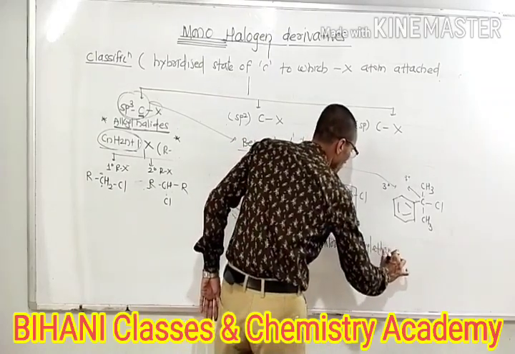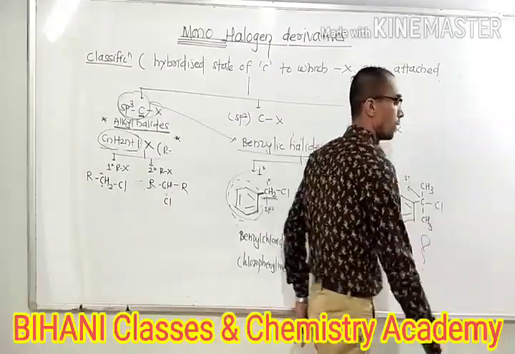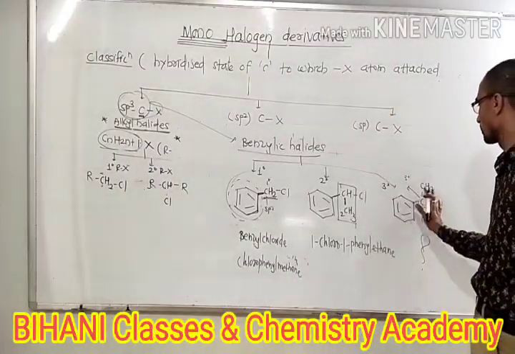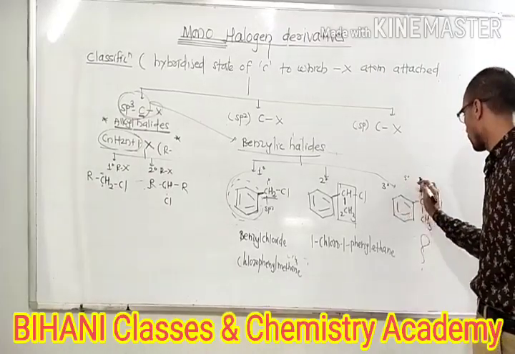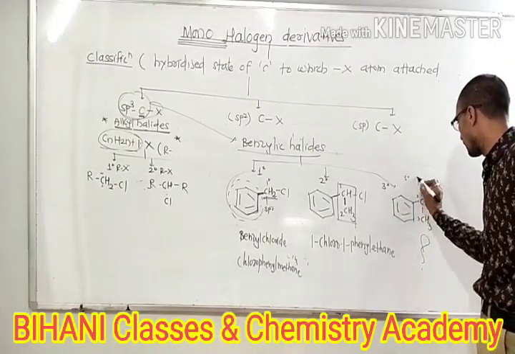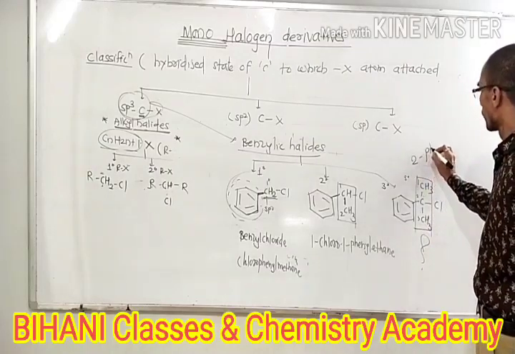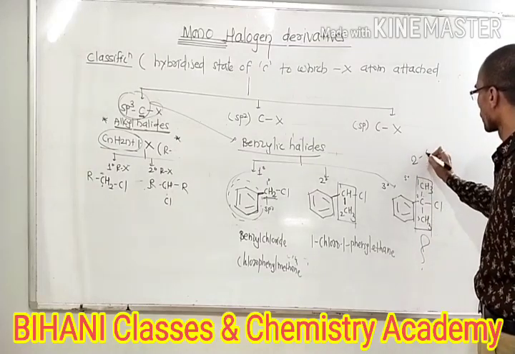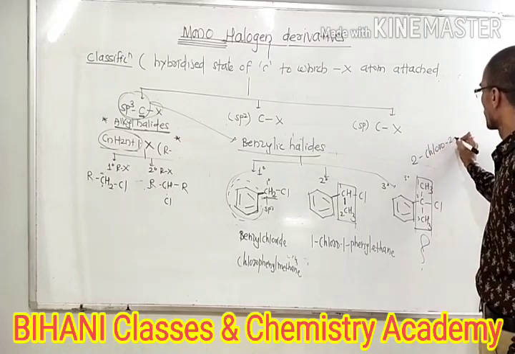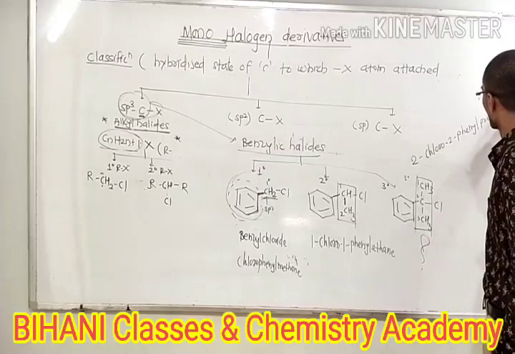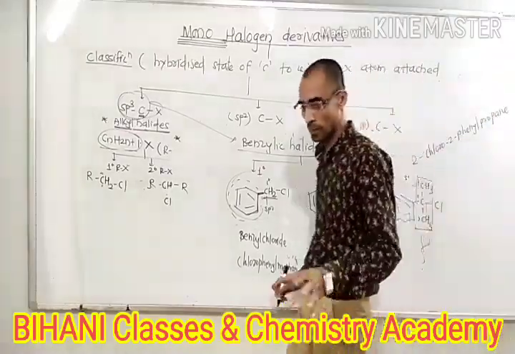And what about the name of this compound? I think this is tertiary. We have to select the longest carbon chain, 1, 2, 3. So the name of this compound becomes 2-chloro-2-phenylpropane. 2-chloro-2-phenylpropane.